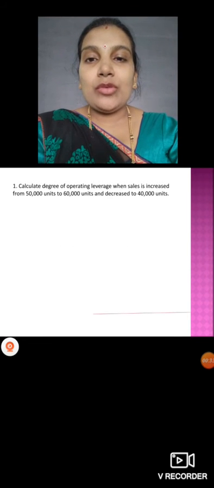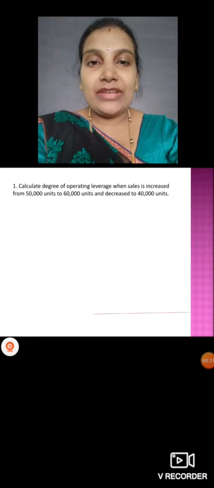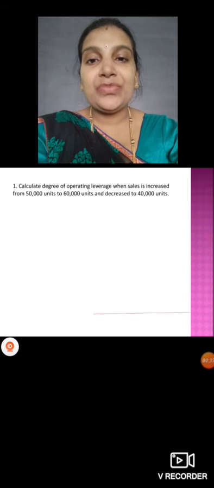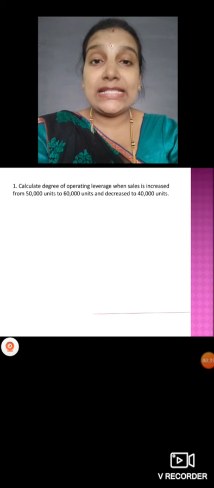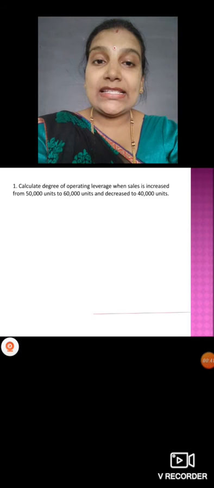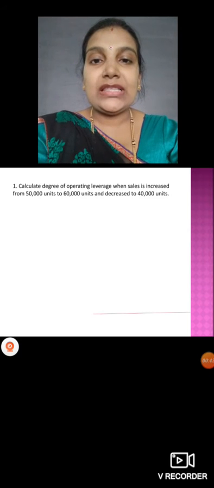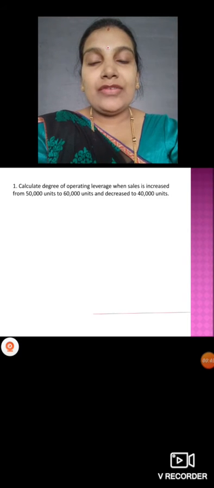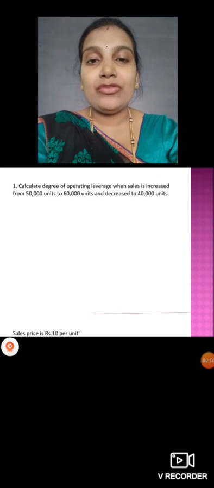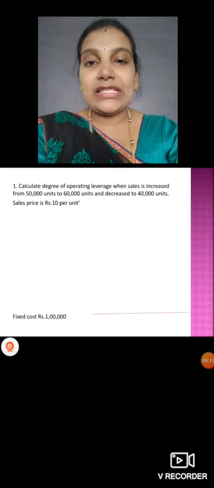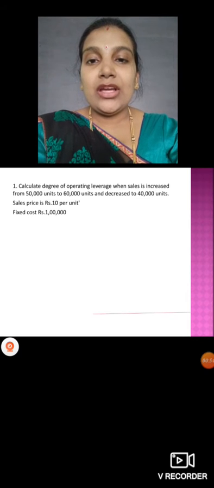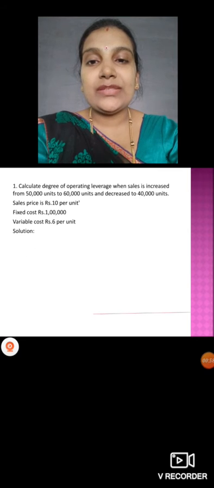So we'll see the first problem on this. Calculate degree of operating leverage when sales is increased from 50,000 units to 60,000 units and decreased to 40,000 units. 3 variations are given: 50,000 sales, if it is increased to 60 or decreased to 40. Okay, selling price is given as rupees 10 per unit. Fixed cost 1 lakh, variable cost 6 per unit.